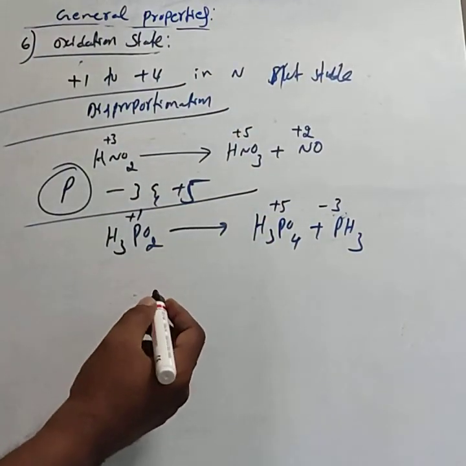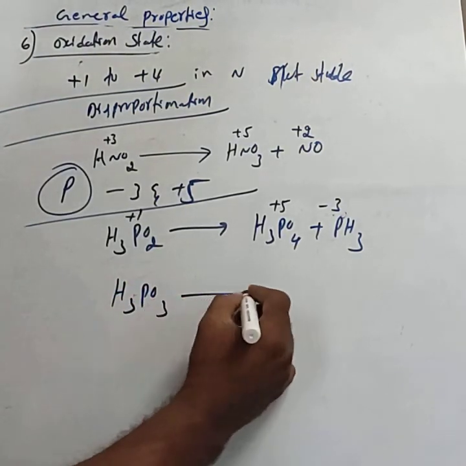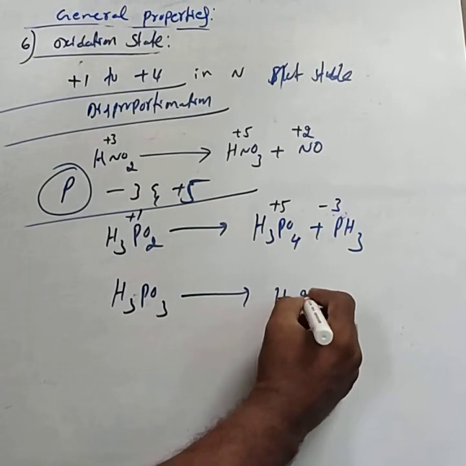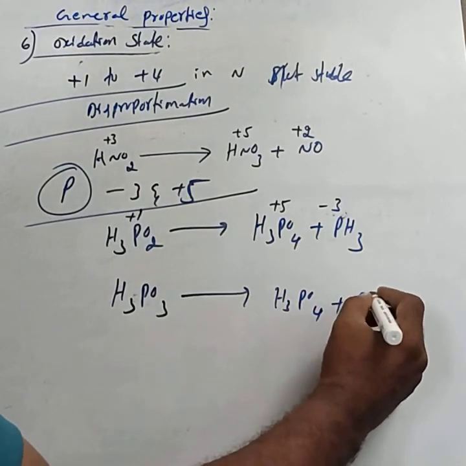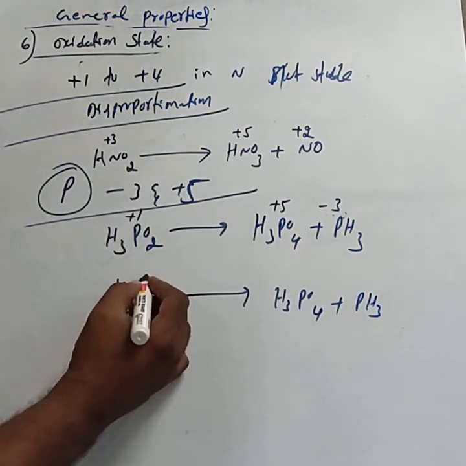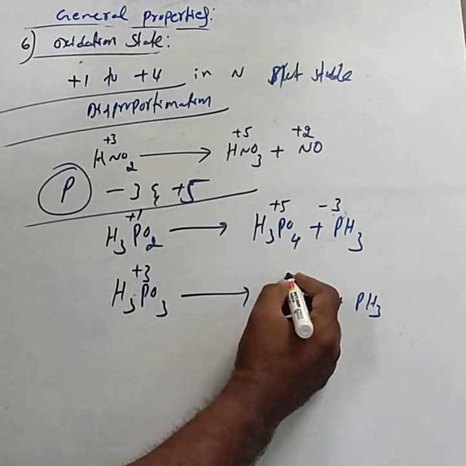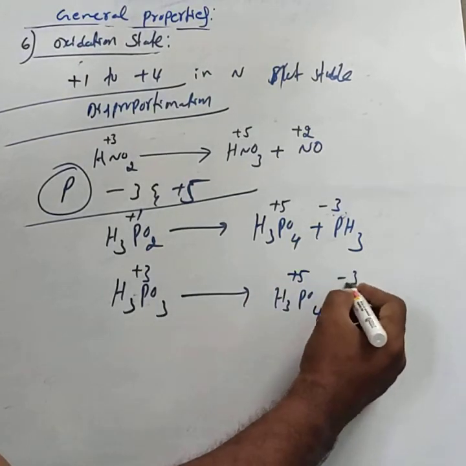One more example, take H3PO3. H3PO3 also disproportionates into H3PO4 and PH3. The oxidation state in H3PO3 is -6 plus 3, meaning +3. Again, it goes to +5 and -3.